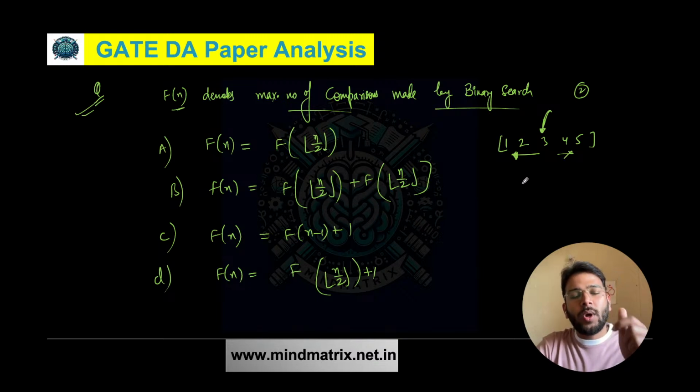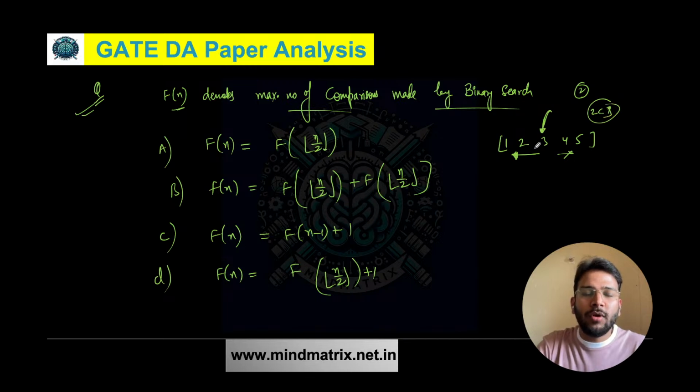So just in one comparison you can split the array and you can traverse either left or right based on the comparison that you have. Here 2 is less than 3. That means 2 will have to be present on the left side of 3. So one comparison is required at the middle element, and after one comparison, it divides the entire array into half. So basically one comparison is required and finally you will be getting half of the array.